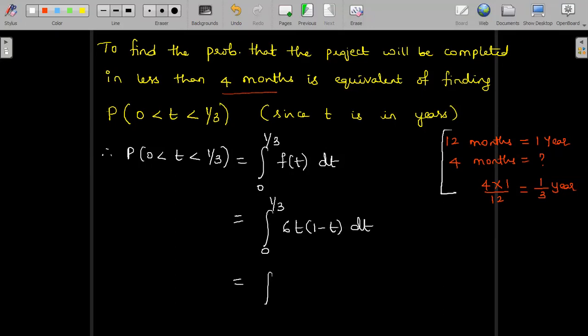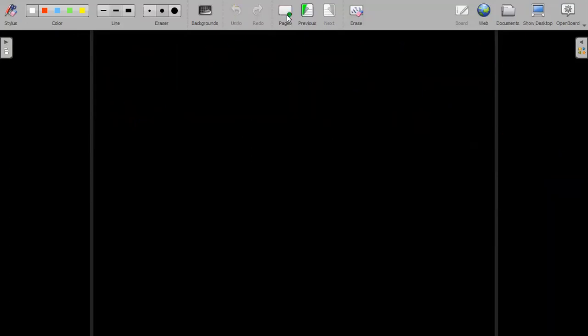So this gives us integral 0 to 1 by 3, 6t minus 6t square dt. Let us integrate: integration of t is t square by 2. Similarly, integration of t square is t cube divided by 3. Of course, you can write 6 outside for convenience as well. I'll be applying in that manner only.